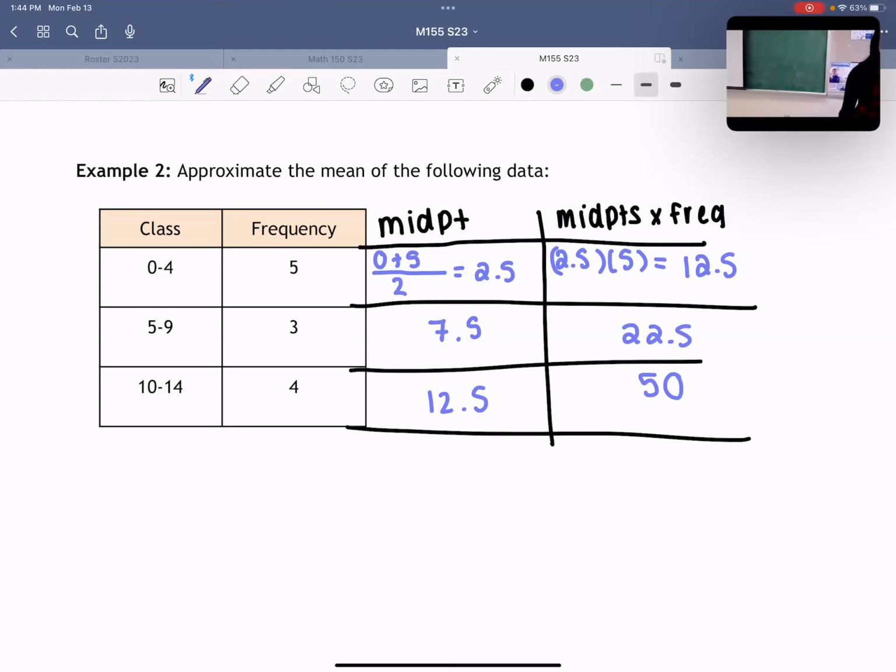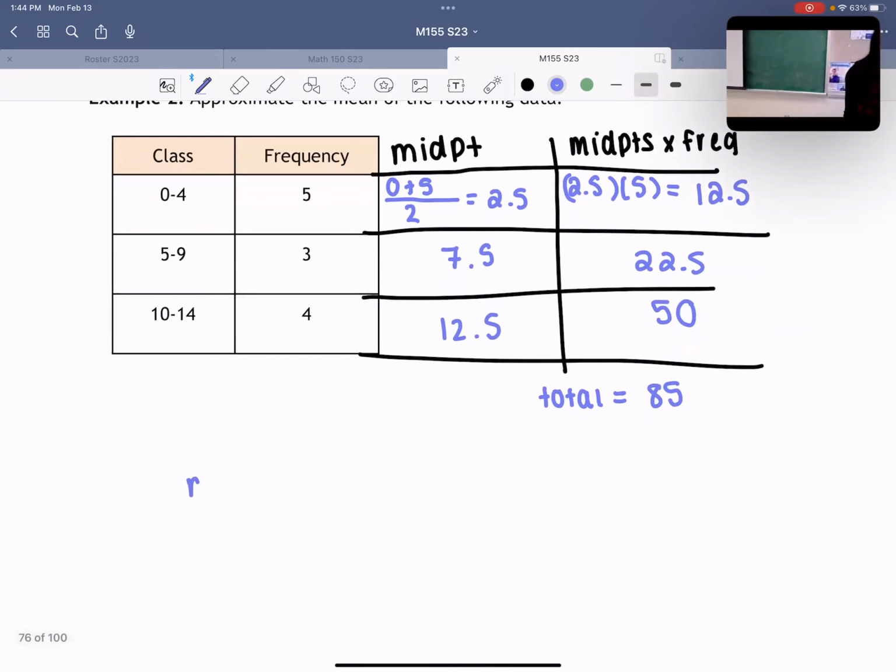Yeah, you find the sum, right? So you're just going to take all the numbers in the column you just filled out. You're going to find the total, which is 85, if you just add up those 3 numbers. Okay. Next, step 4 says the mean, or the approximate mean, is, well, you take the total and you divide by, well, how do I find the number that I divide by? Add up the frequencies, good. So the total number of data points is 5 plus 3 plus 4, which is 12. So I'm going to divide 85 by 12.